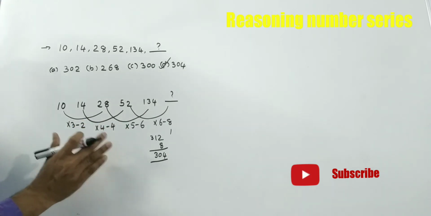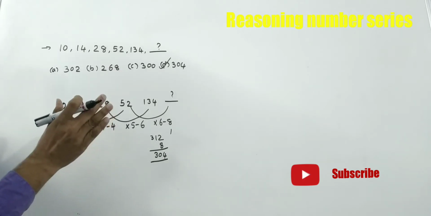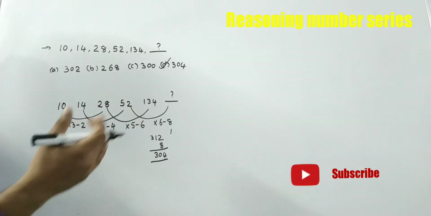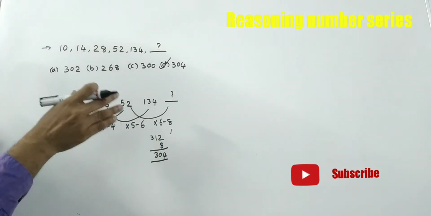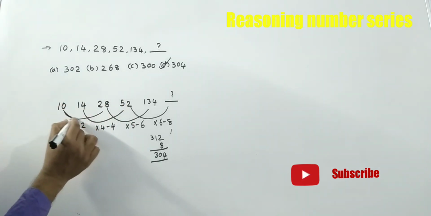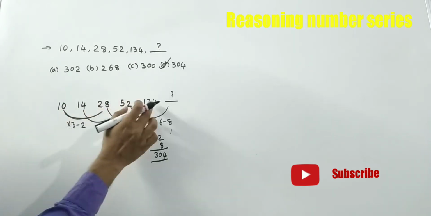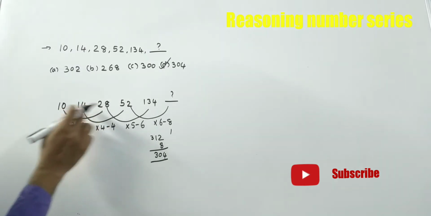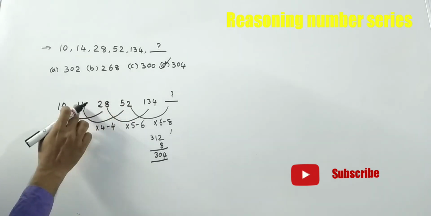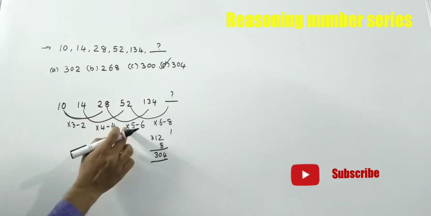We should remember this type of logic also. Normally in 99% of problems we get squares, cubes, multiplication, addition or subtraction, but in some difficult problems we have to cross-check like this. We compare alternate numbers: 10, 28, 28, 134. How did 28 come? 10 into 3 minus 2. How is 52 from 14? 14 into 4 minus 4. And 134? 28 into 5 minus 6.